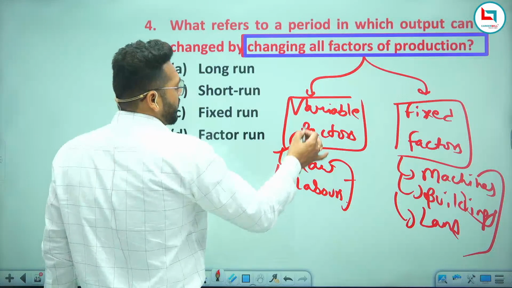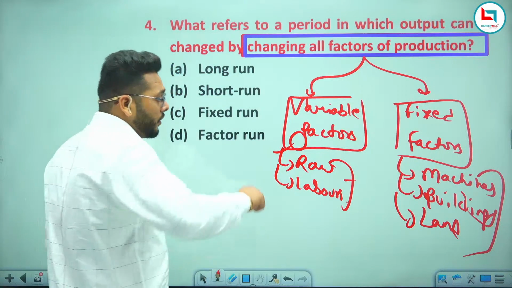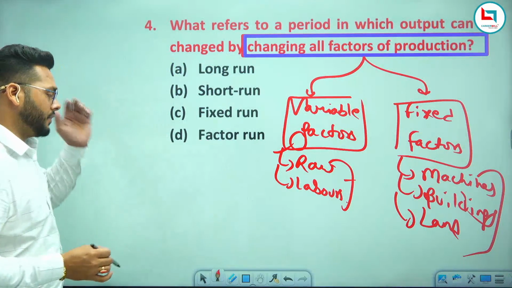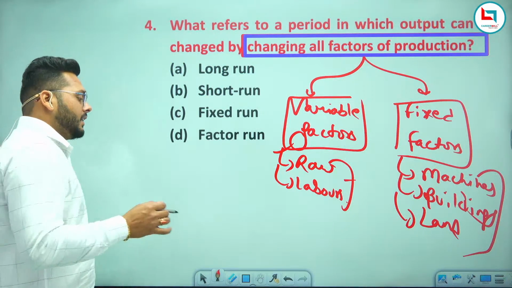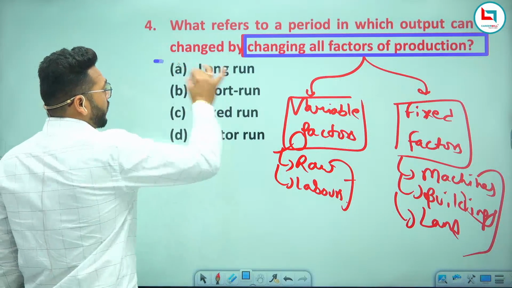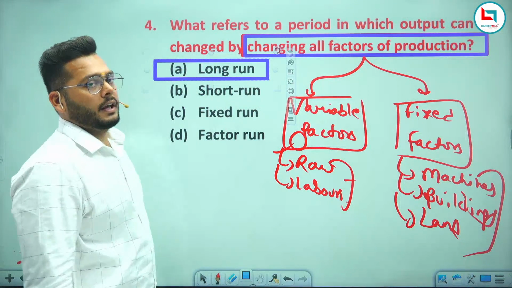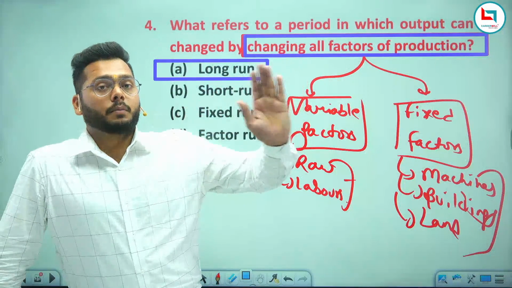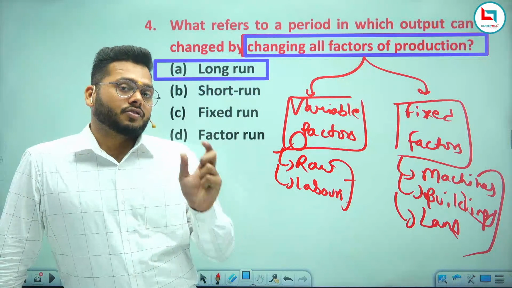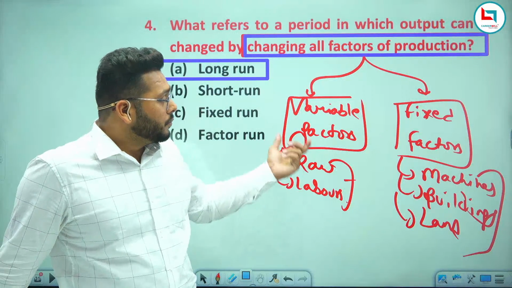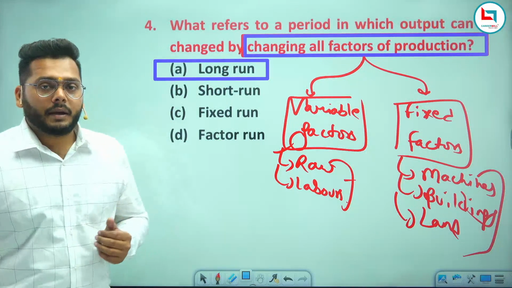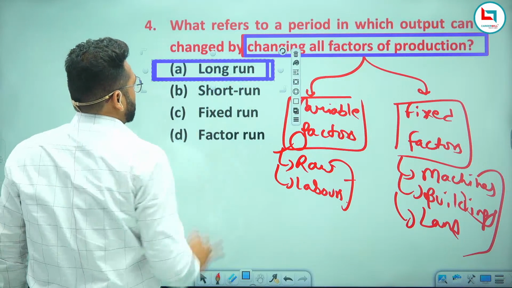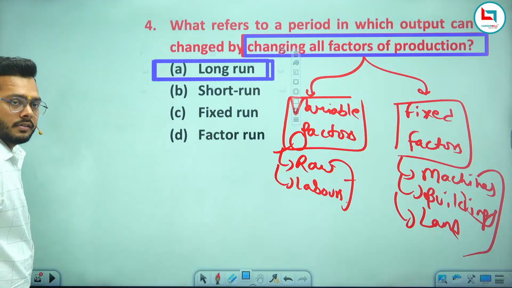If you are changing both the factors after a change in the level of output, that is the long run type of business, because long run means you are doing business for a long time, more than 1 year. So you change both the factors in long run type of business. Am I clear to everyone? So this is what is called long run type of business.